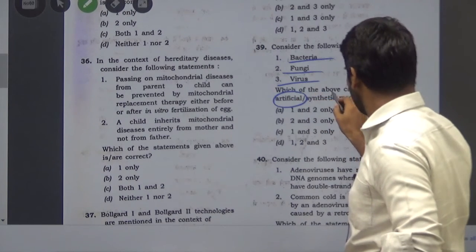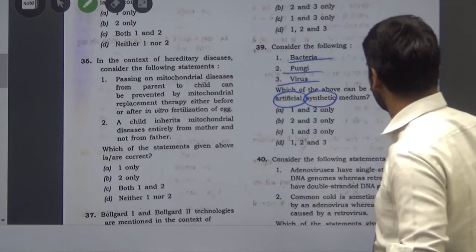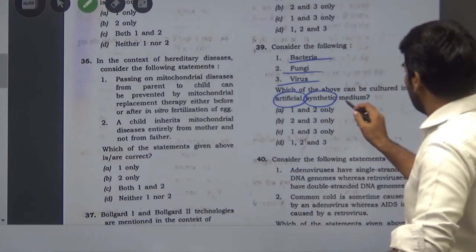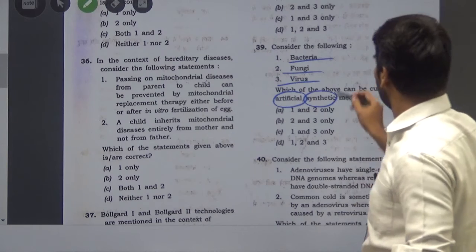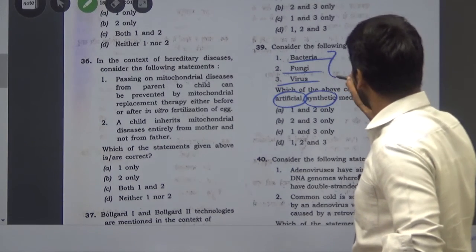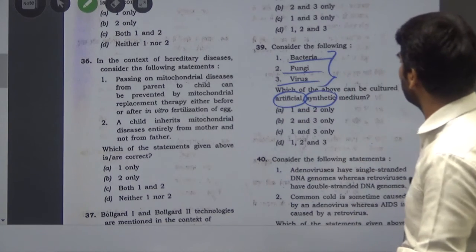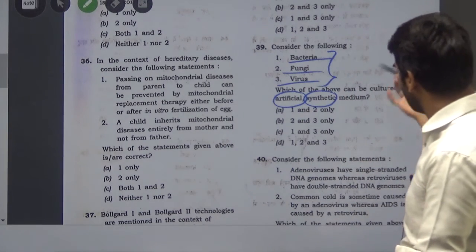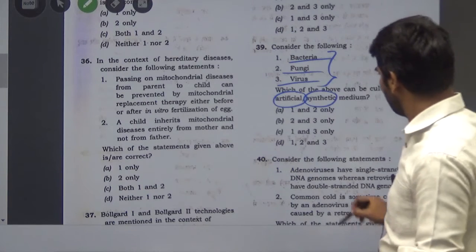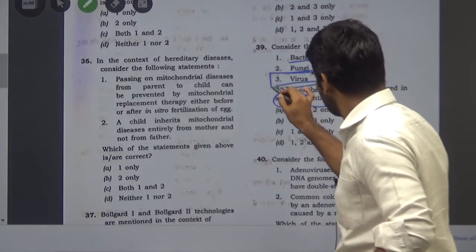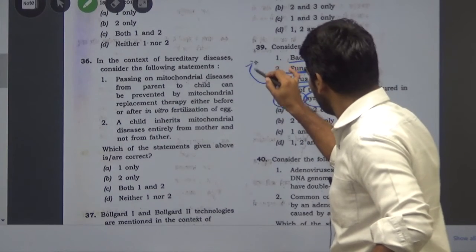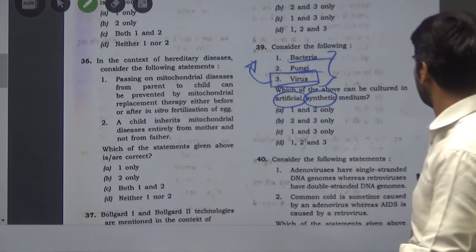Artificial and synthetic, not natural. So by using this artificial and synthetic medium, which combination of bacteria, fungi and virus could be cultured? So first thing, we can eliminate the virus, because synthetically it cannot be generated.